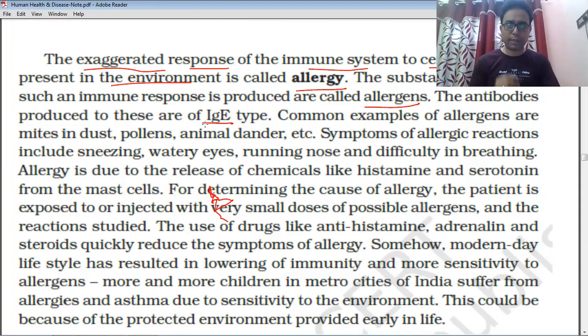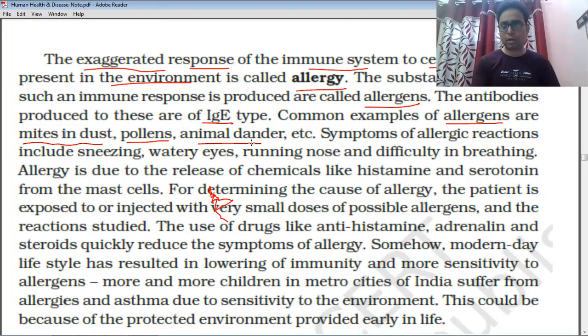Now we discuss some common examples of allergens, like mites in dust, pollens, and animal dander. Bear in mind, from the MCQ point of view, these examples of allergens are very important.